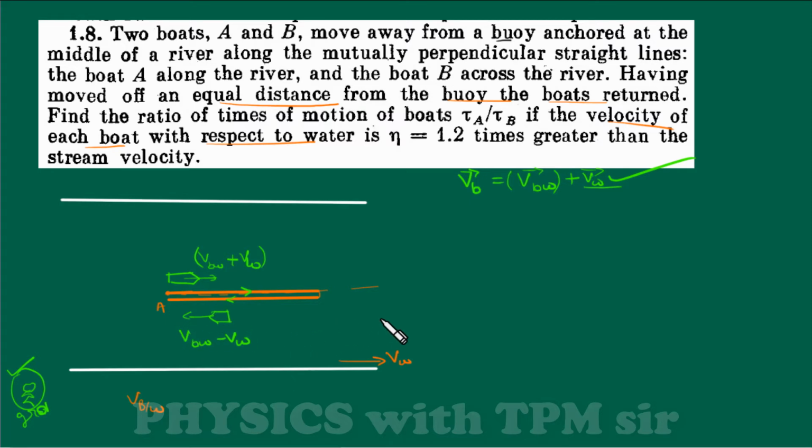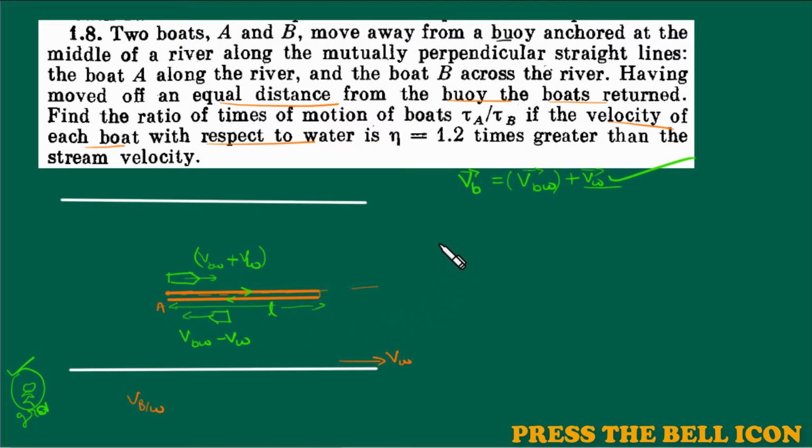So time taken by one, suppose this distance is L, total distance is L. So time taken by the boat A will be, first it has traveled this distance with speed VBW plus VW. So I will write L upon VBW plus VW. This is for the onward journey, and then that boat has to return also, but while returning its speed has become VBW minus VW, so we will write L upon VBW minus VW.